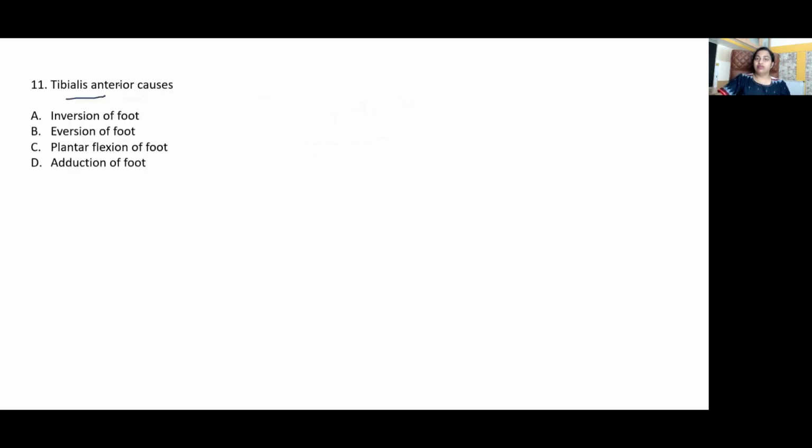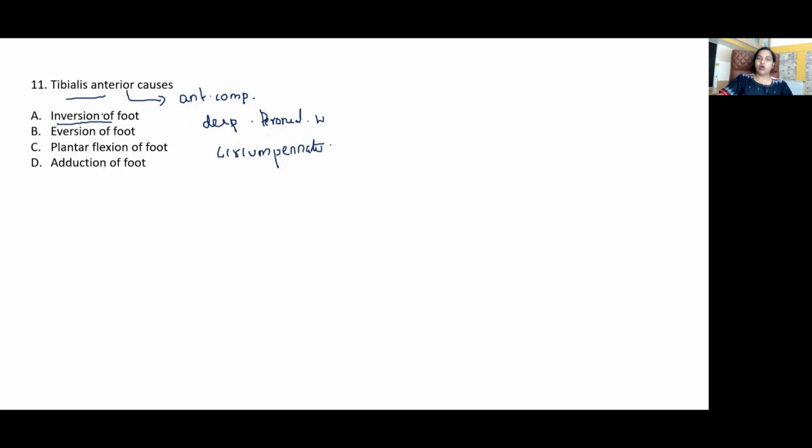Tibialis anterior, which compartment of the leg? Anterior compartment of the leg. What is its nerve supply? Deep peroneal nerve. Something special about tibialis anterior. Any idea? That's the only muscle in the body which has a circumpennate arrangement of the muscle fibers. So lying in the anterior compartment, it's going to cause dorsiflexion of the foot. Apart from that, since it lies along the medial border of the foot, it causes inversion.